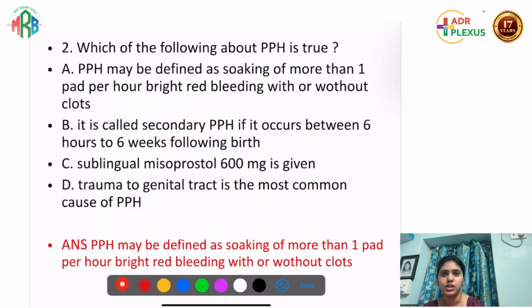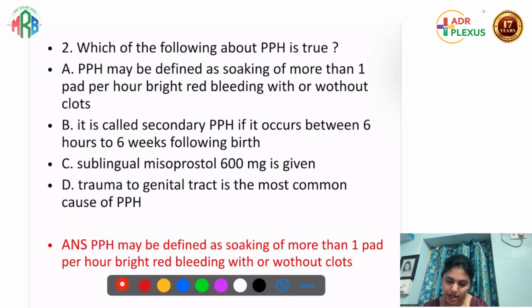The next question was about PPH. Which is true about PPH? A: PPH may be defined as soaking of more than 1 pad per hour, bright red bleeding with or without clots. B: it is called secondary PPH if it occurs between 6 hours to 6 weeks after birth. C: sublingual misoprostol 600 mg is given. And D: trauma to the genital tract is the most common cause of PPH.